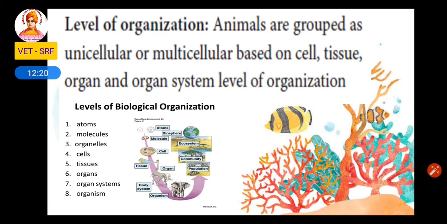So here you can see the level of organization. The first, smallest level of organization is the atom. So many atoms combine and form molecules. Many molecules form organelles. From organelles form cells. From cells, tissues; from tissues to organ, organ to organ system, and finally a completely developed organism. So this is called the level of organization.